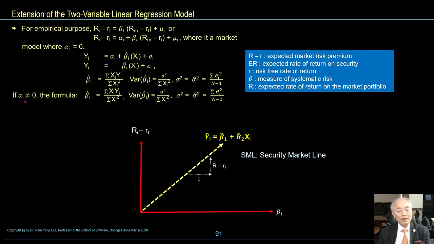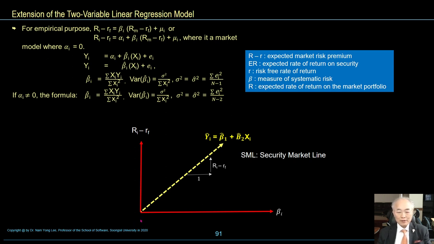If alpha is not 0, the formula beta I hat is equal to summation of xy over summation of x square. The variance of beta I hat is equal to sigma square over summation of x square. So sigma hat square is equal to summation error term square over n minus 2.